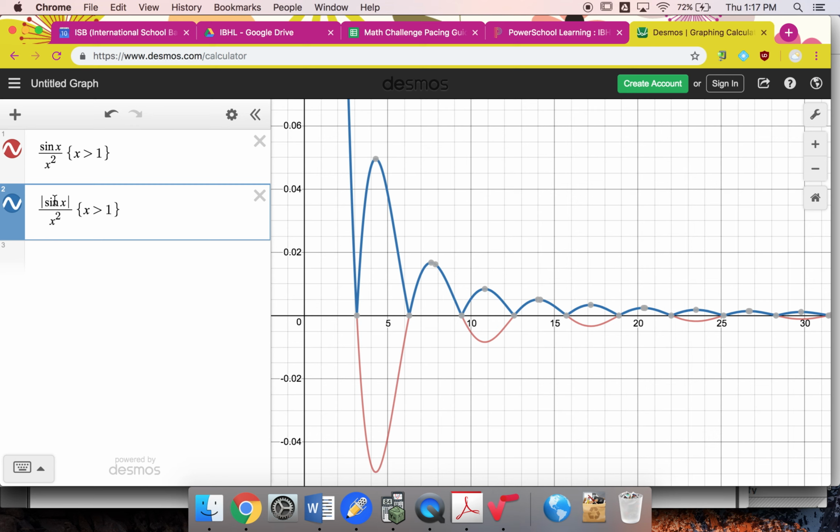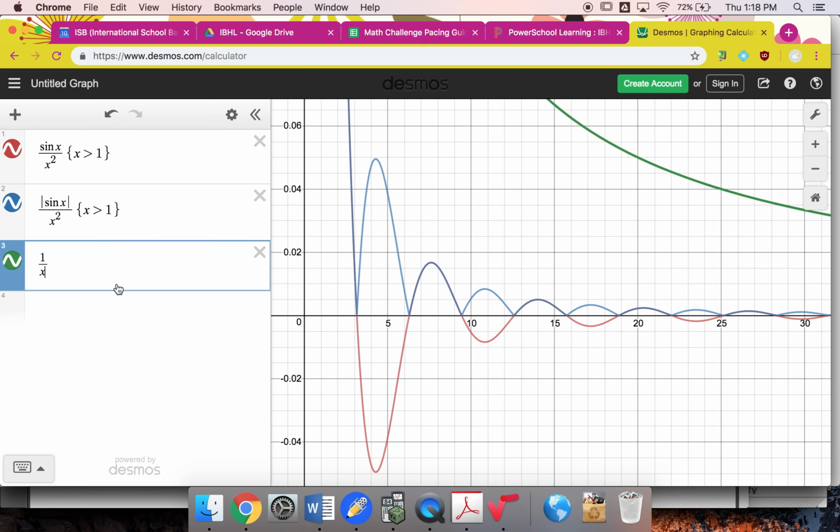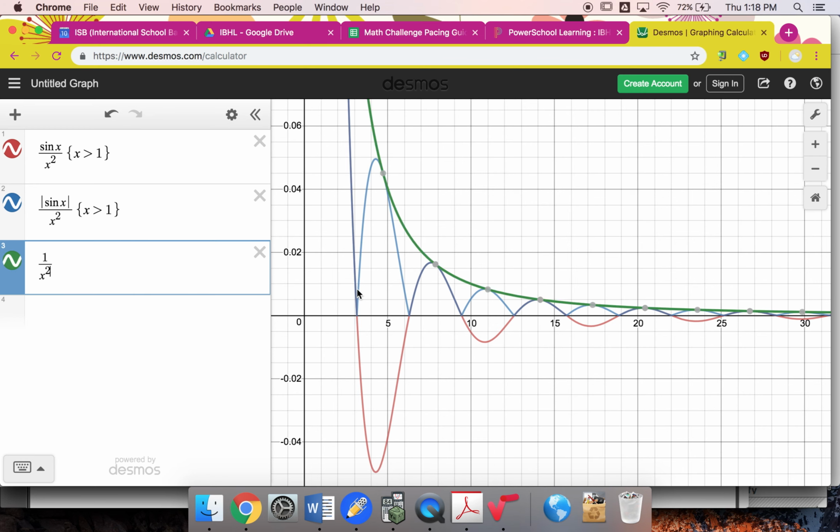Looking at sine x over x squared, an obvious comparison would be comparing it to 1 over x squared. I know that sine x oscillates between -1 and 1, so its absolute value oscillates between 0 and 1. So it's always going to be less than or equal to 1 over x squared.